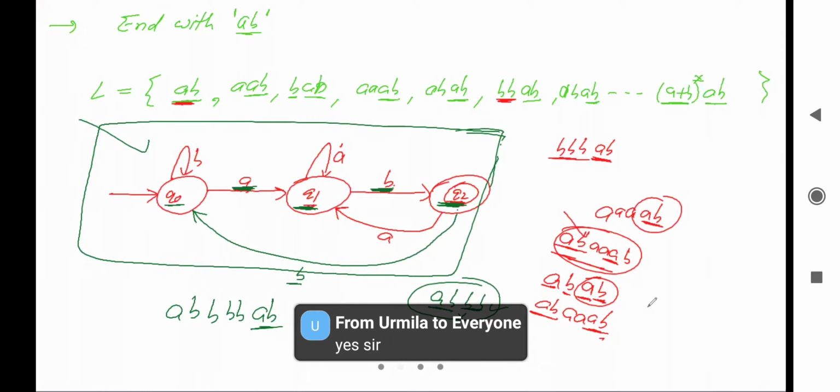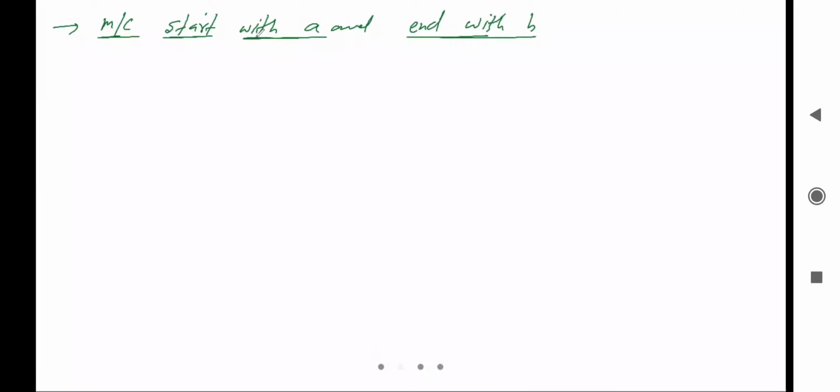Now let's see the next one. The next machine is: construct the minimal DFA which starts with A and ends with B. Machine starts with A and ends with B. So we will construct this machine, this is the machine that starts with A and ends with B. Try it at home. Next.